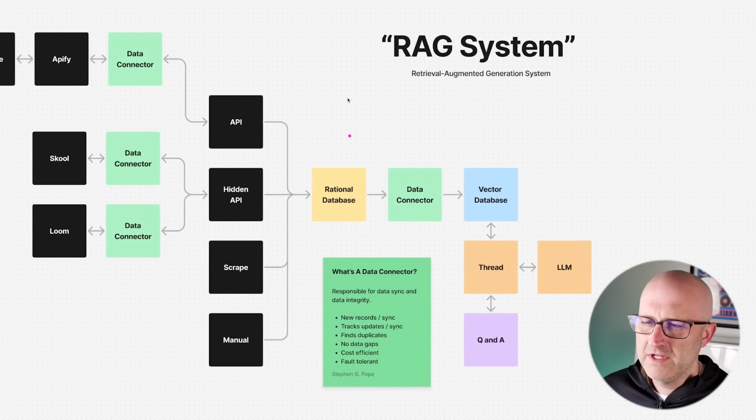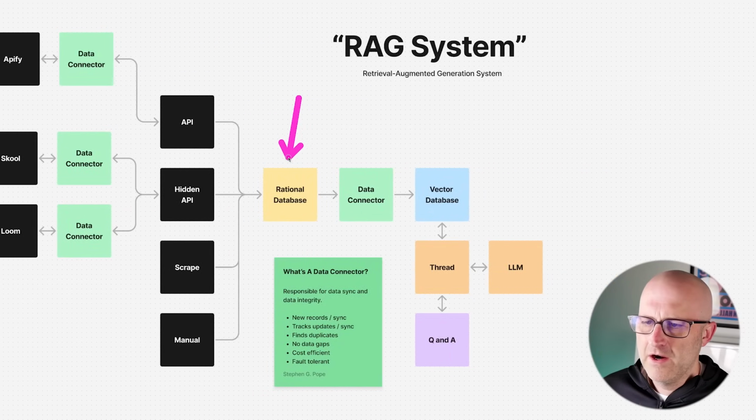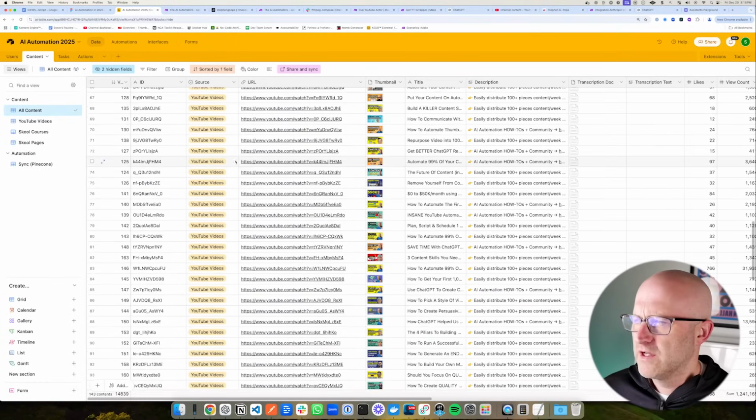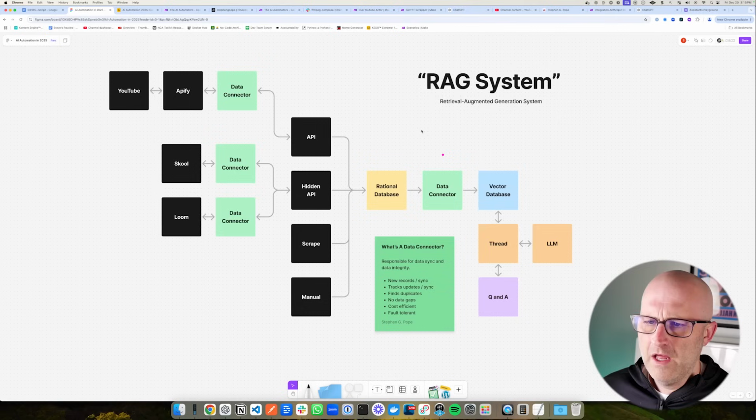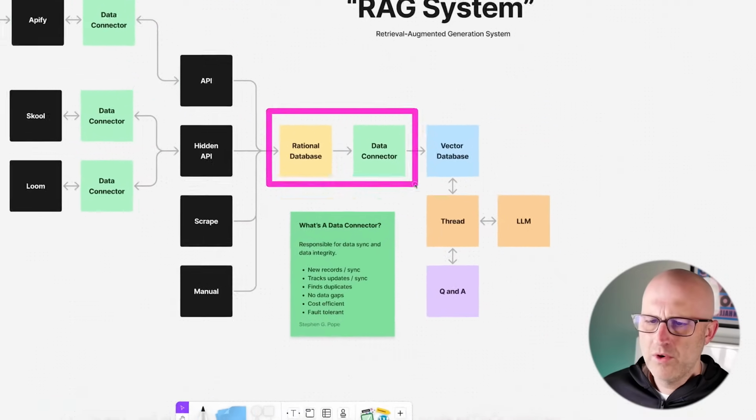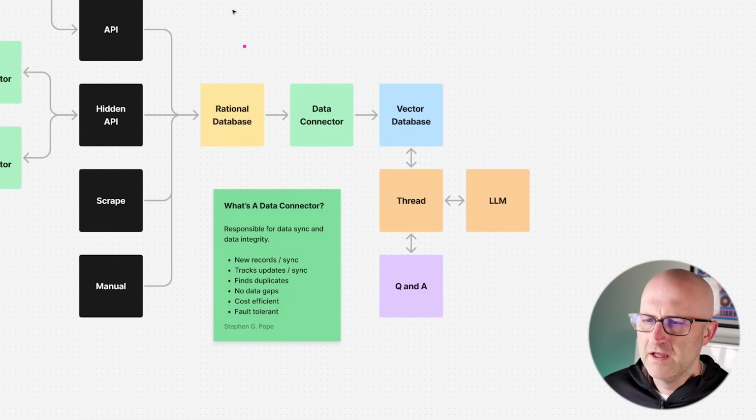What we're going to talk about first is how we get all of that data in our relational database, or our Airtable database, where we can see all of these columns and rows and data. How do we actually sync that with a vector database, Pinecone.io, which will allow us to integrate more seamlessly with our LLMs? Now, the most important process for syncing our data in Airtable with Pinecone.io is this here, the data